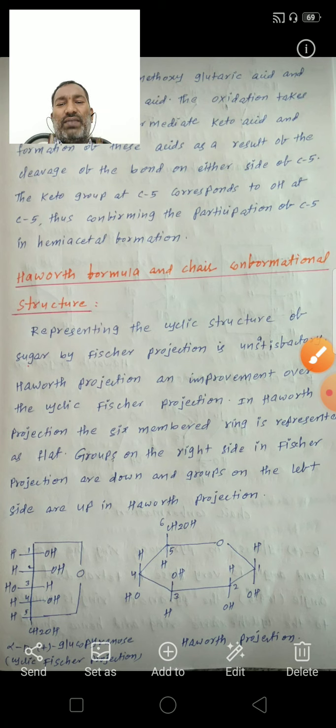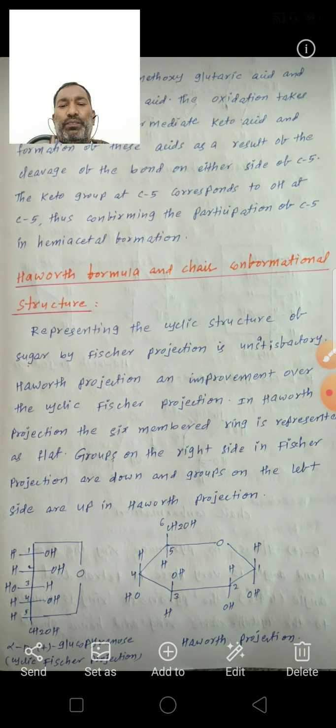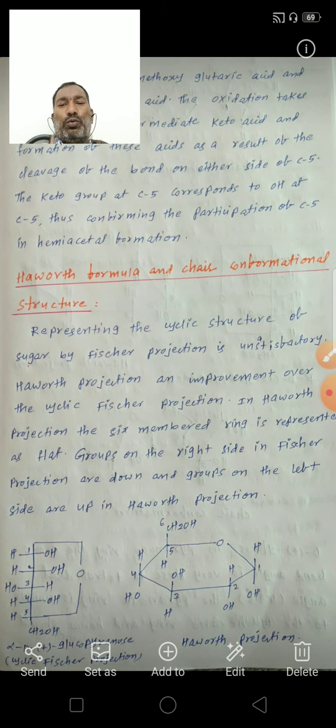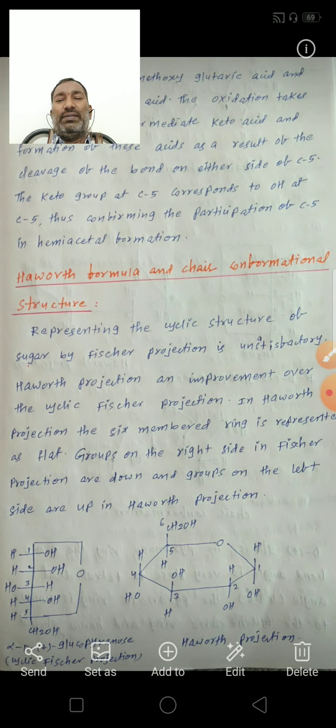See here, converting the cyclic Fischer projection to the Haworth projection. The groups on the right side of the Fischer projection are down, and the groups on the left side are up in the Haworth projection.